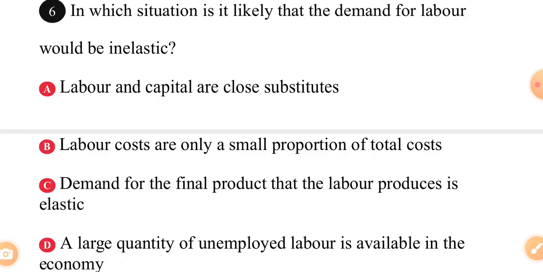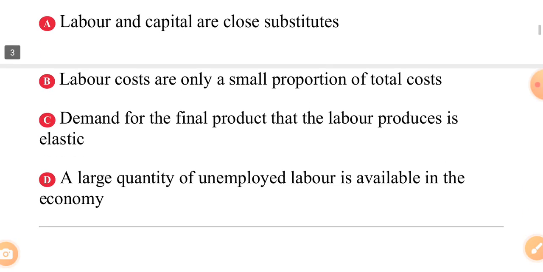In which situation is it likely that the demand for labor would be inelastic? A. Labor and capital are close substitutes. B. Labor costs are only a small proportion of total cost. That is the answer. The situation that will cause demand for labor to be inelastic is B, when labor costs are only a small proportion of total costs.